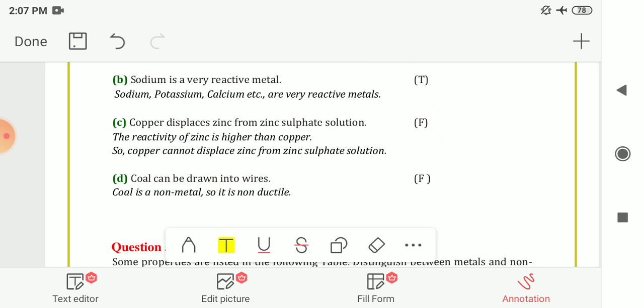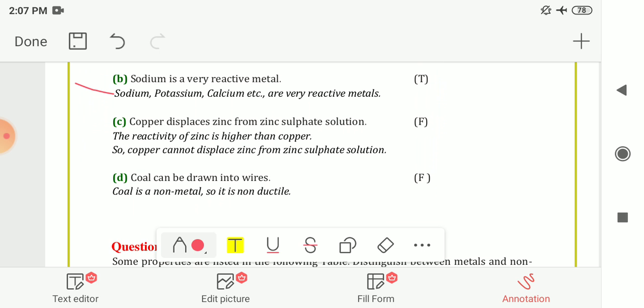Next, second one, B. Sodium is a very reactive metal. So here your answer is true. Other than sodium, potassium and calcium are also very reactive metals. So here your answer is true.